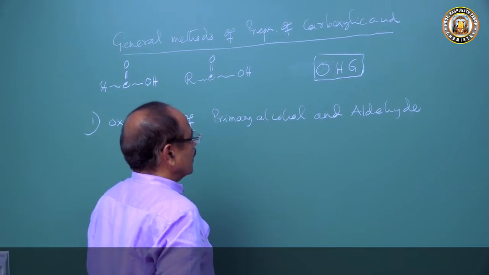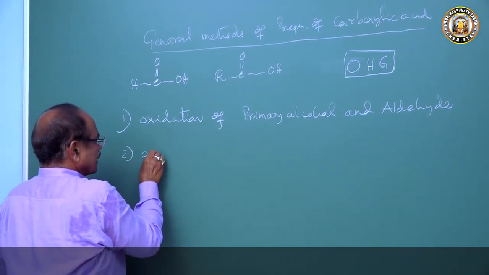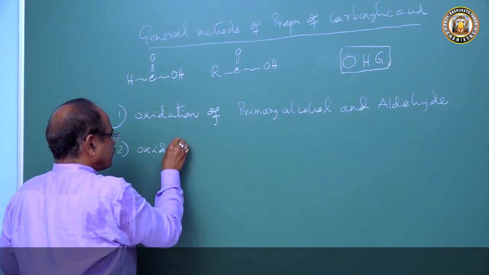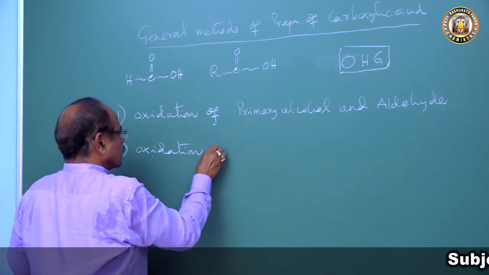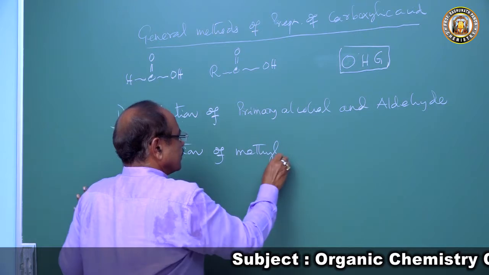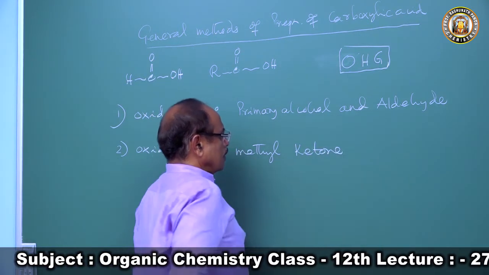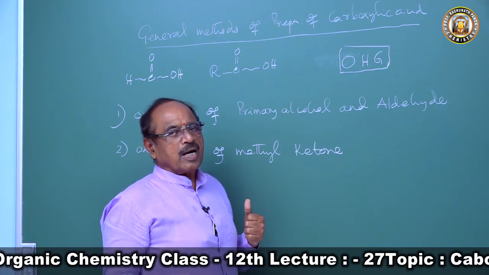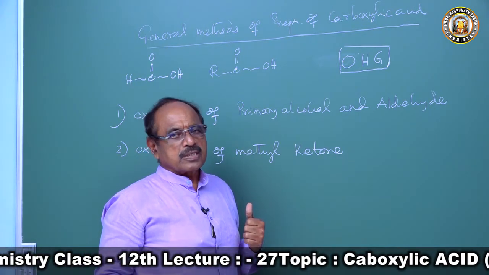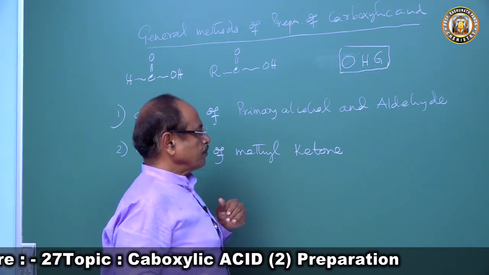Then comes oxidation of methyl ketone, because the methyl group on oxidation always forms the COOH group. Hence we take this methyl ketone.